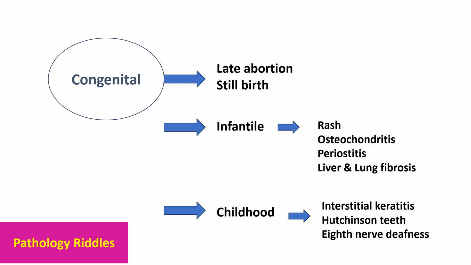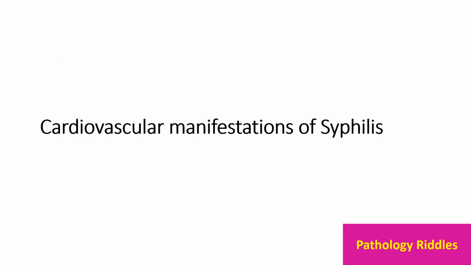In infants, it can cause rash, osteochondritis, periostitis, and liver and lung fibrosis. In childhood, it can cause interstitial keratitis, Hutchinson's teeth, and eighth nerve deafness. So coming to cardiovascular manifestations of syphilis.